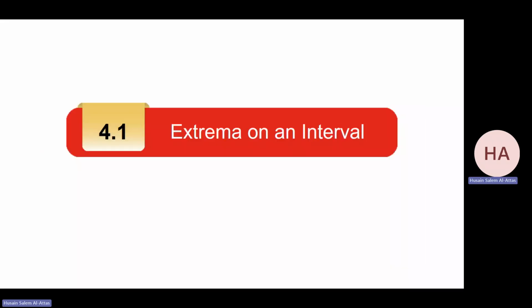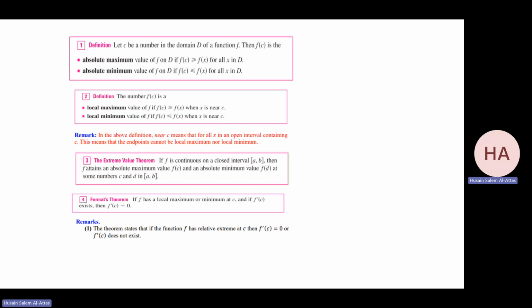We'll start section 4.1, extrema on an interval. What we are talking about in this section is the extrema. Extrema means the maximum and the minimum. So we'll define what's called absolute maximum and absolute minimum. Also, they call it global maximum, global minimum.